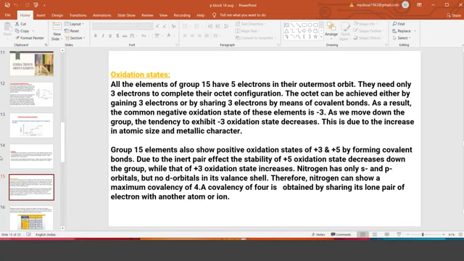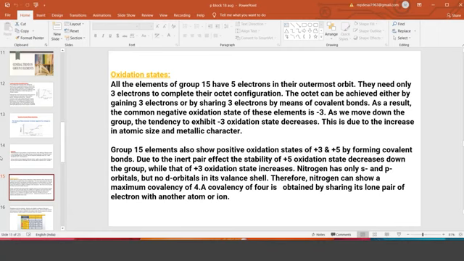So in the beginning, the general OS is minus 3, and that dominates. But as you move down, plus also starts dominating. So the bottom members will show positive oxidation state, and there are two possibilities: plus 3 and plus 5. If the 3 electrons of the p are lost, it becomes plus 3.